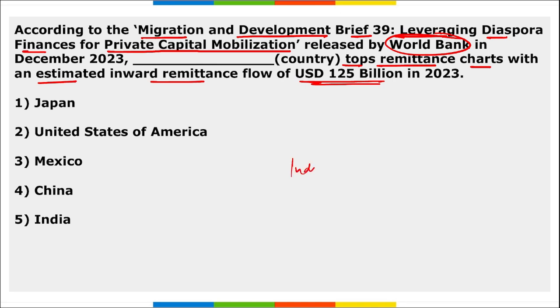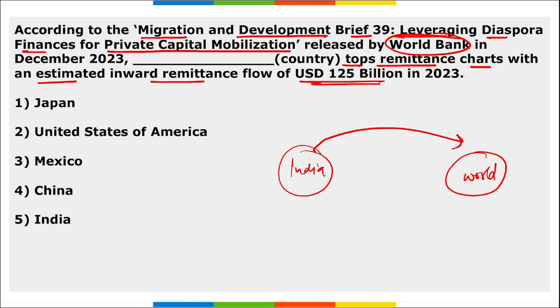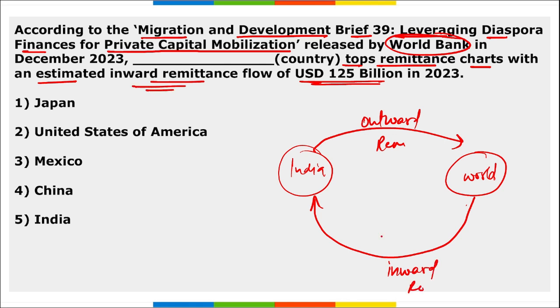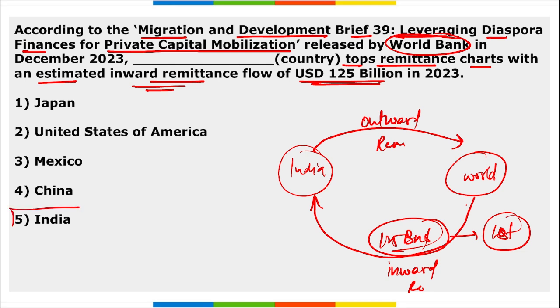See, when Indians are going outside the world, they are taking money with them. That is your outward remittance. And when Indians from outside the world send money to India, this is your inward remittance. So it is asking for the inward remittance. We saw $125 billion in inward remittance, and India became the first country that is achieving this inward remittance of more than $100 billion yearly. So it is our India that has topped the list here for the maximum remittance globally.